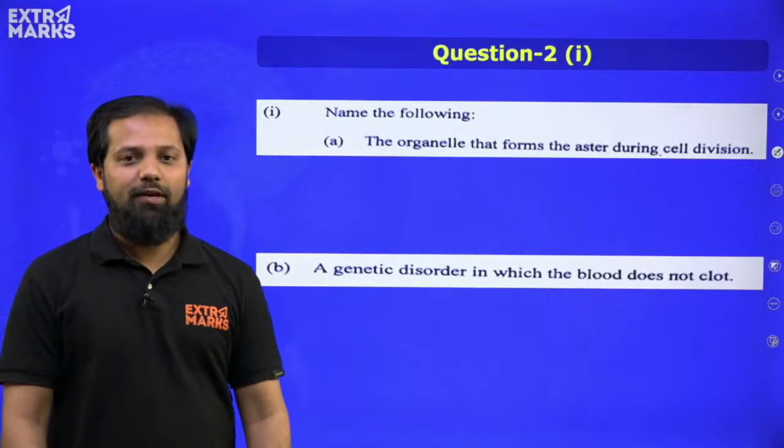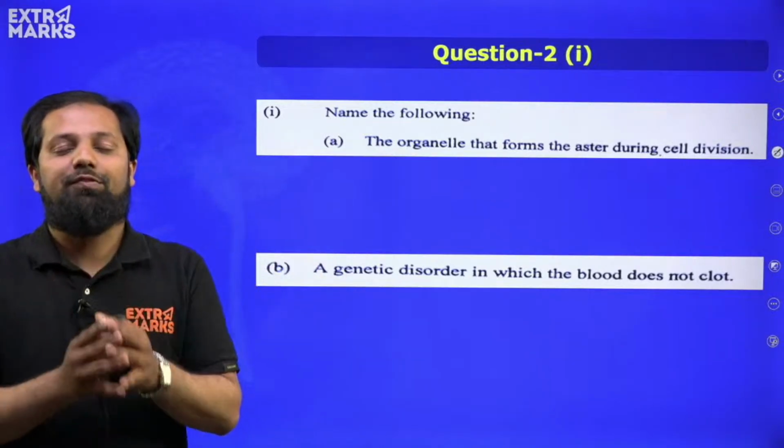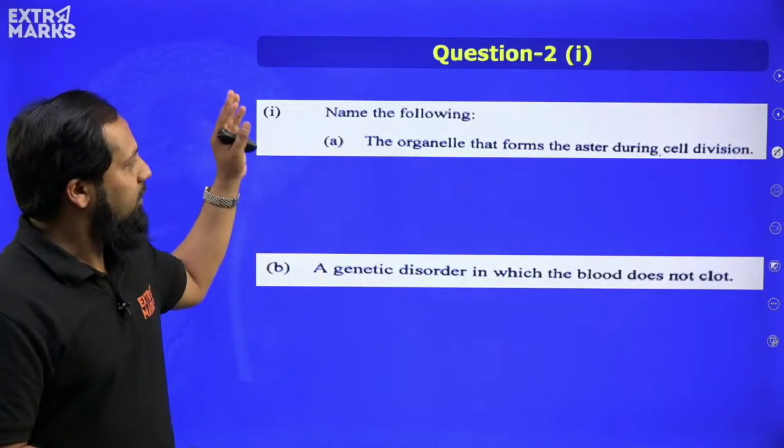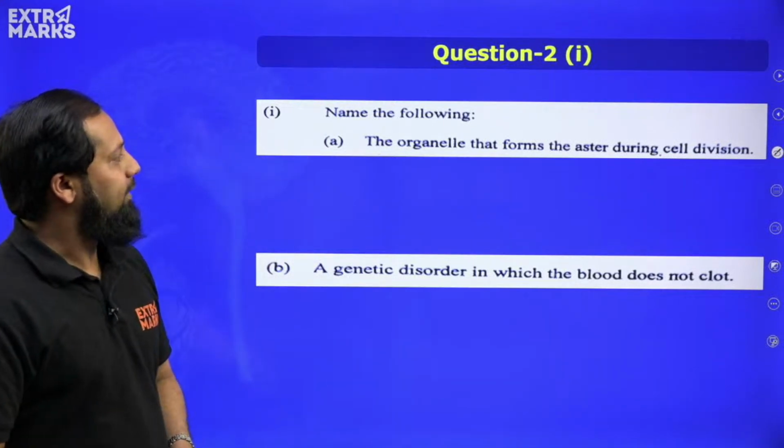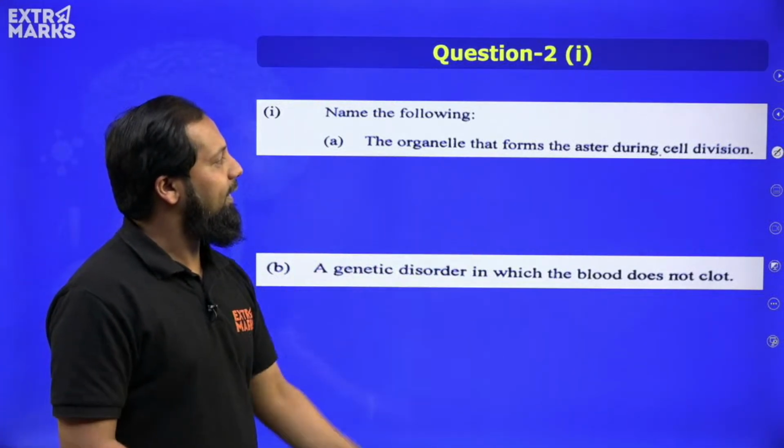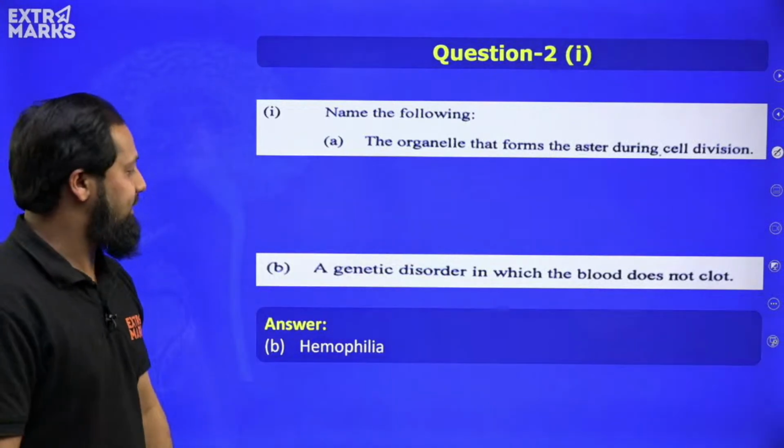Moving ahead, question number 2. Now let us come to the second question part, wherein we have to name the organelle that forms the aster during the cell division.